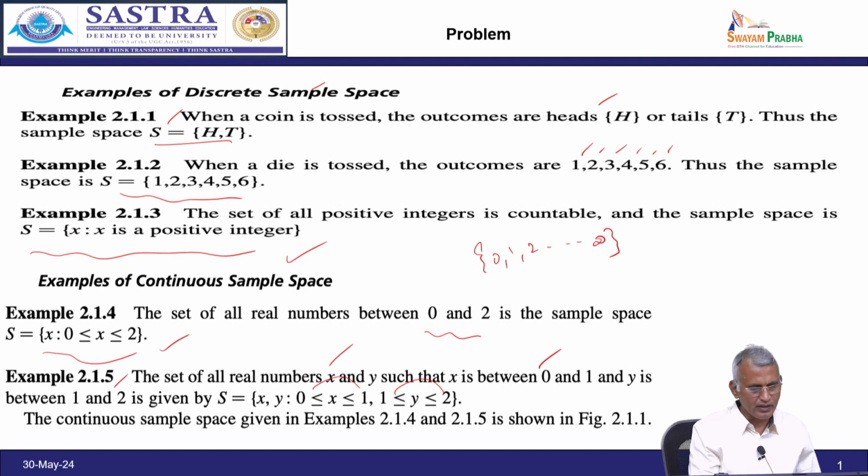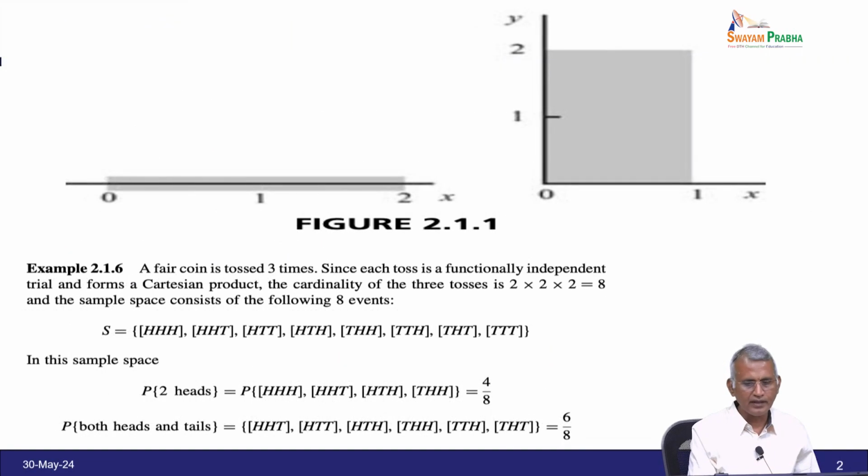Let us go with the continuous sample space in the examples 2.1.4 and 2.1.5, and the following figure represents that. You take a real line axis x. It starts from 0 and ends at 2, therefore 0 less than or equal to x less than or equal to 2. This is the corresponding picture.